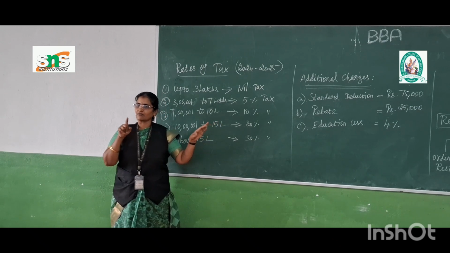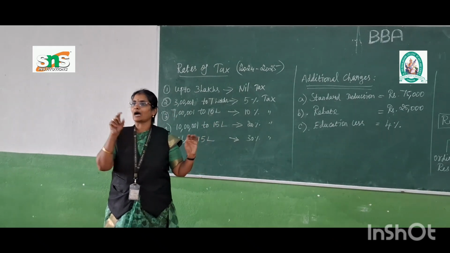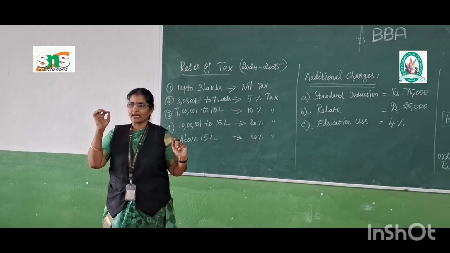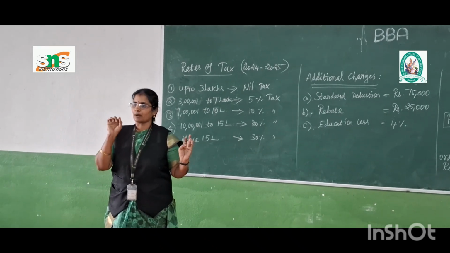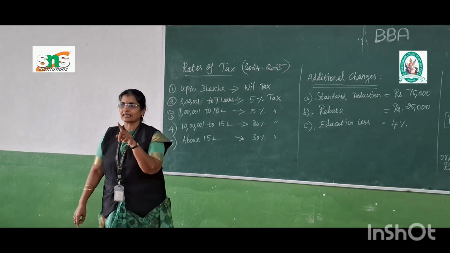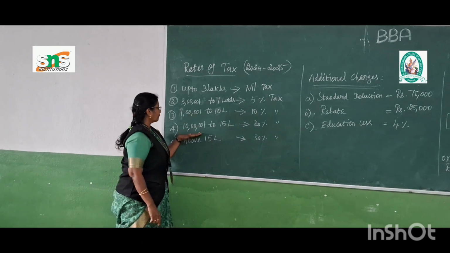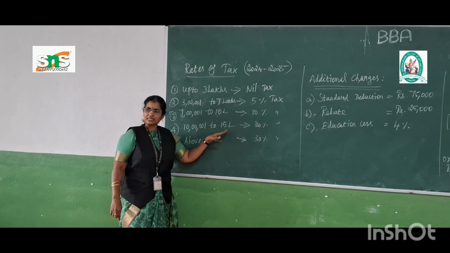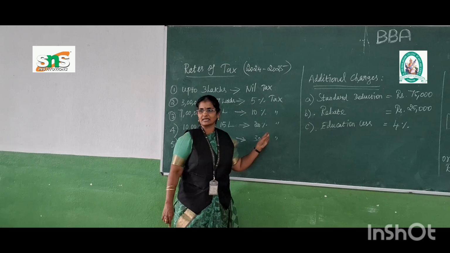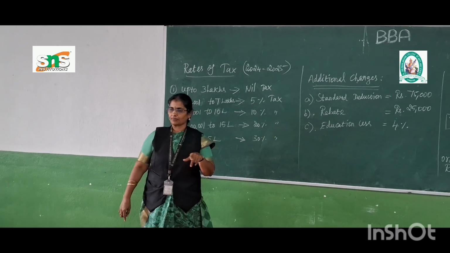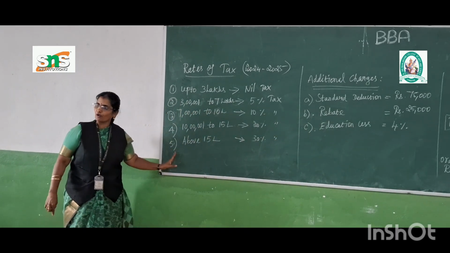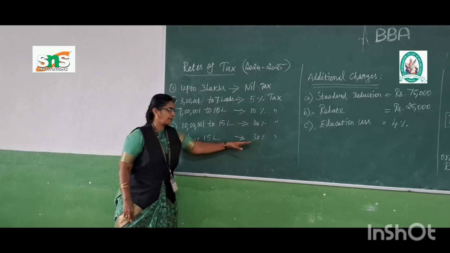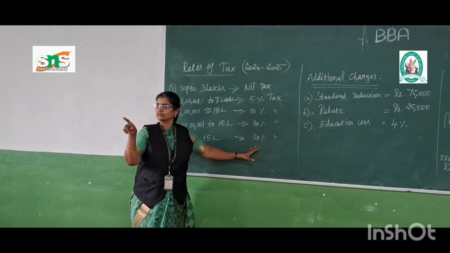Whenever we are calculating the tax, we have to consider the annual income, not the monthly income. Please keep it in mind. When we calculate an individual person's income, we have to consider the annual income. Then the fourth slab rate is 10 lakh 1 rupee to 15 lakhs. This person has to pay 20% tax on their income. The last slab rate is above 15 lakhs. Whoever earns above 15 lakhs is supposed to pay 30% on their income.